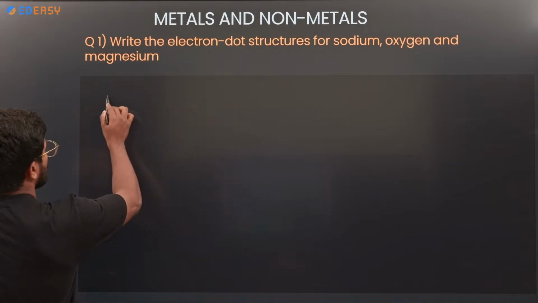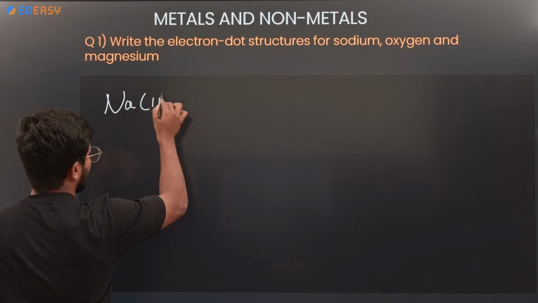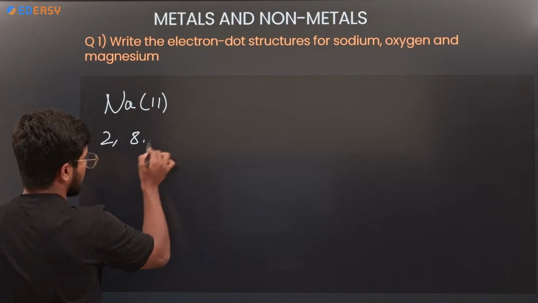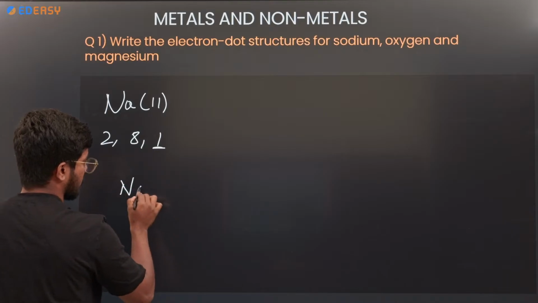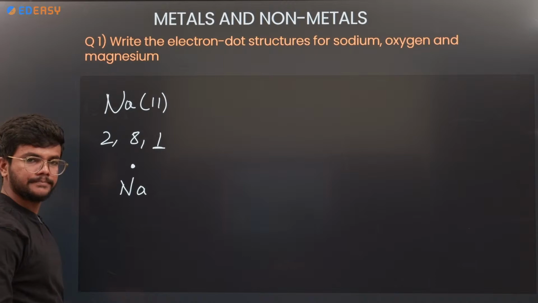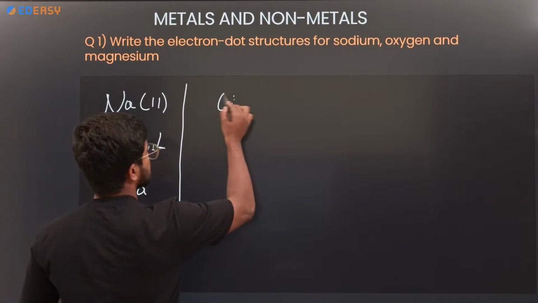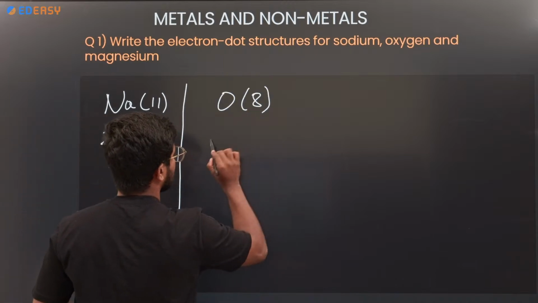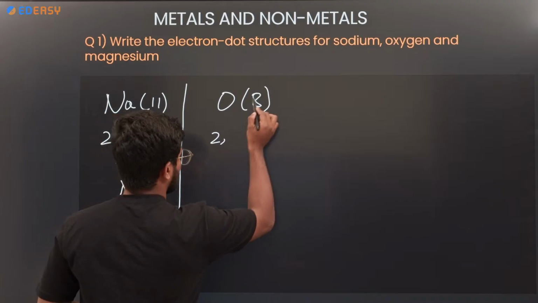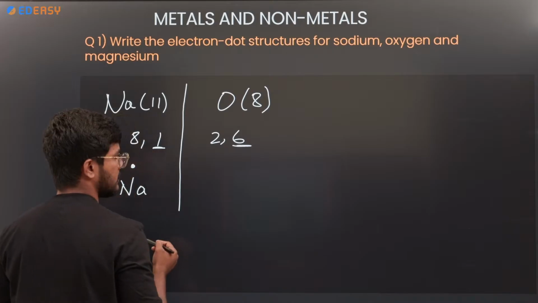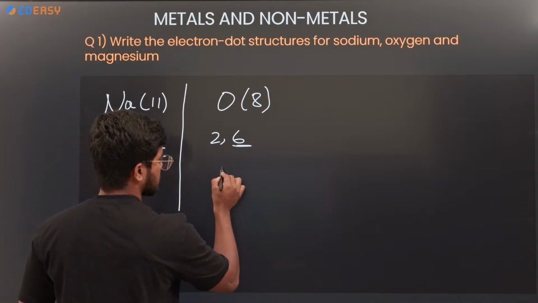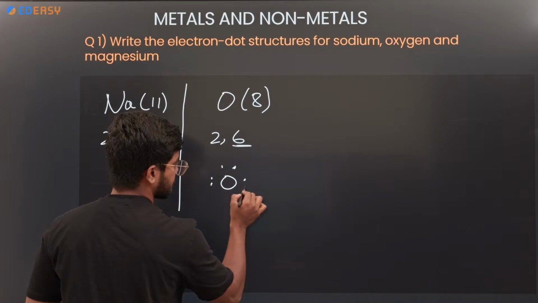For example, sodium with atomic number 11, electronic configuration 2, 8, 1. The outermost shell electron is 1. So around sodium there will be 1 dot. Likewise, oxygen, atomic number 8, configuration 2, 6, outermost electrons are 6. So around oxygen there will be 6 dots.